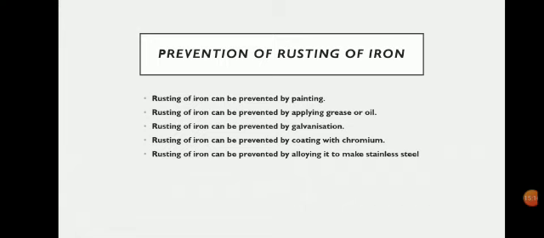All the cooking utensils are made of stainless steel. Why? Because cooking utensils we have to wash very frequently, so they come in contact with water very frequently. Therefore all the cooking utensils, knife, scissor, surgical instruments, all these things are made of stainless steel, and it does not rust at all. So this is all about the topic rusting of iron.